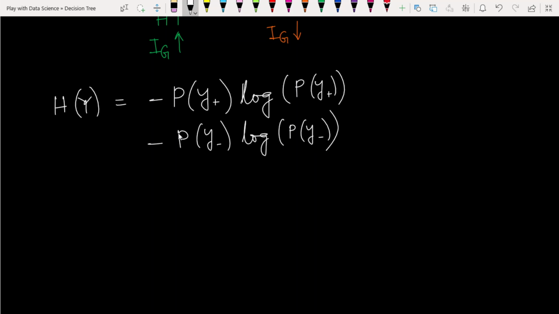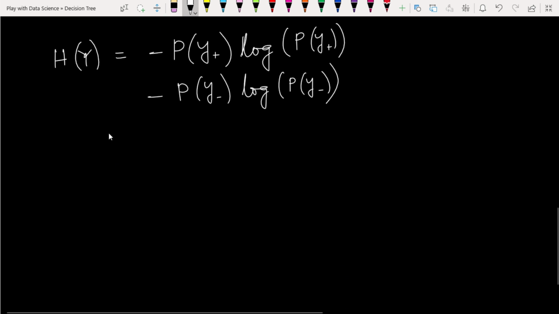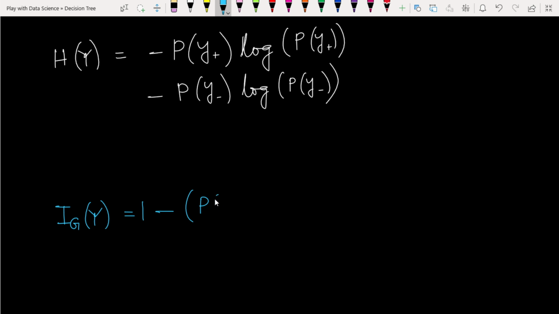And for Gini impurity we are using this formula: 1 minus probability of y plus a whole square, minus probability of y minus a whole square.